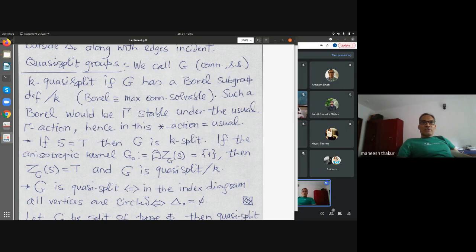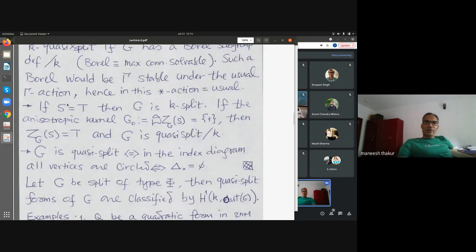Now, because this is defined over K, you can see that the usual Galois action will leave the Borel subgroup stable, right? Because it's defined over K. Anything that is Galois invariant is defined over K and the other way around. So the Galois group action will leave the Borel subgroup stable. I'm not saying it will be pointwise fixed, it will be stable under the Galois action.